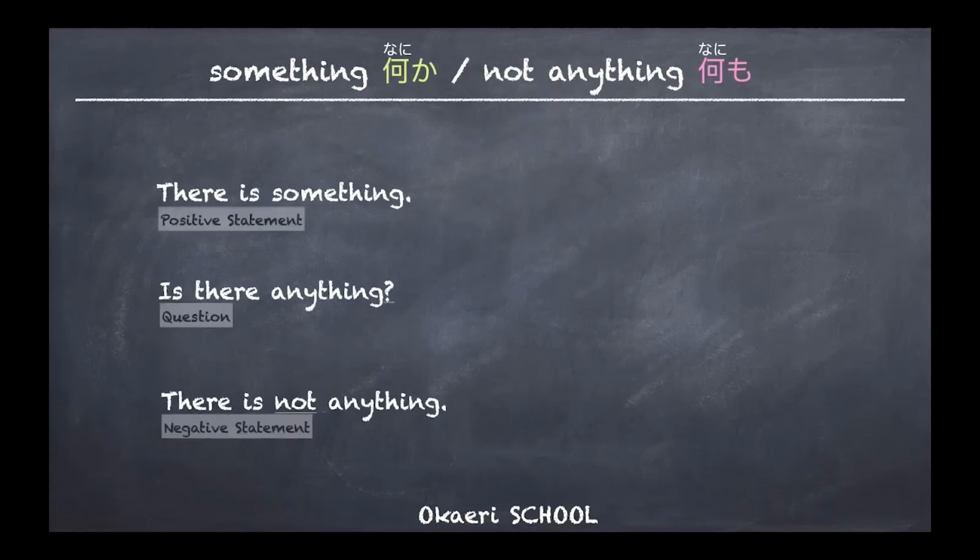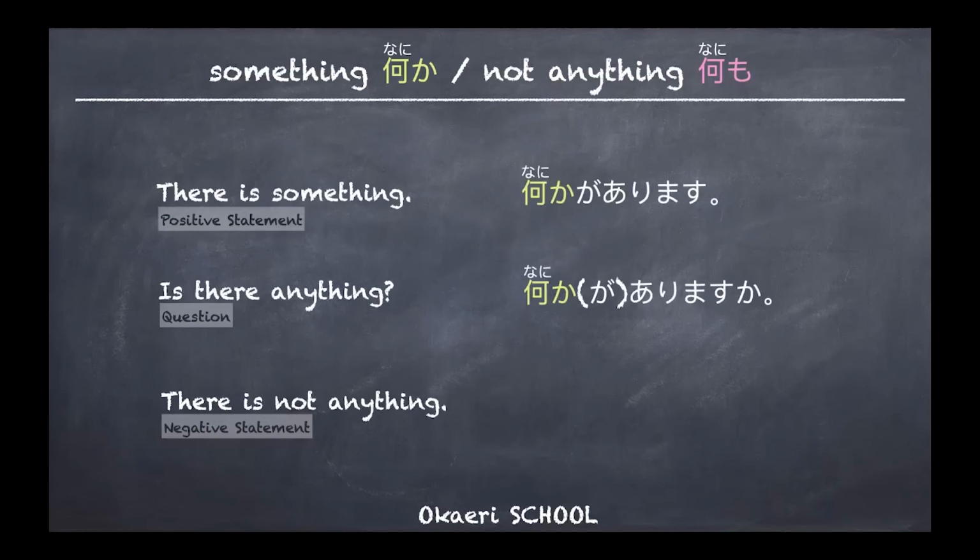But for the positive statement and the question, we use 何か, both. So in English, they can be something and anything. But as long as it's a positive statement or in question form, we say 何か.